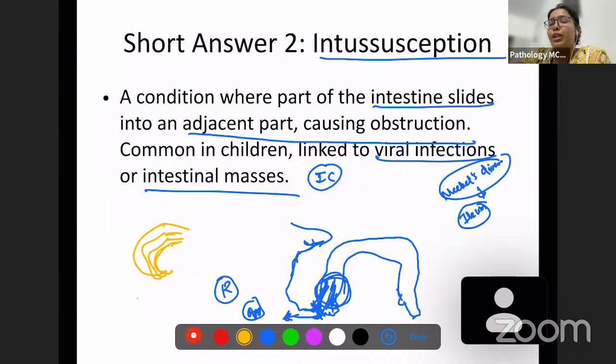Whenever only a few layers are there, it is known as a false diverticulum. So what is the most common complication of Meckel's diverticulum? It's going to be bleeding, and this diverticulum can also cause intestinal obstruction.